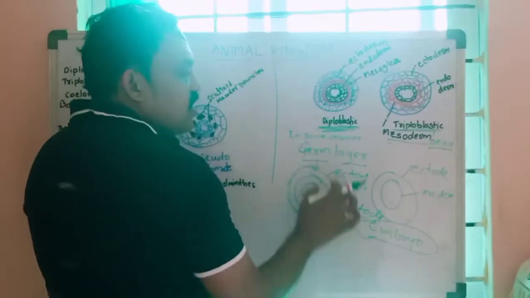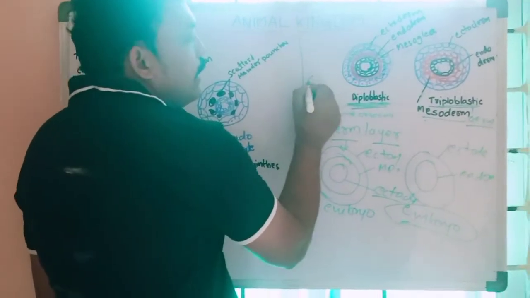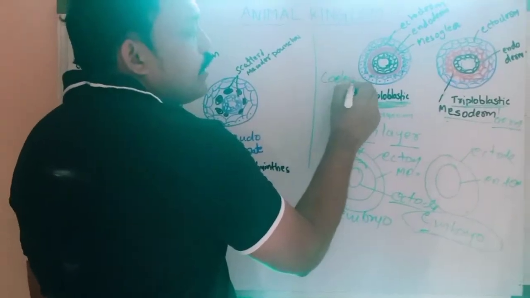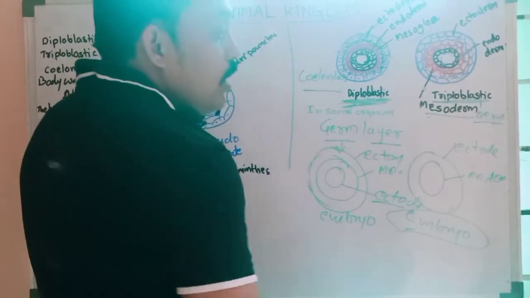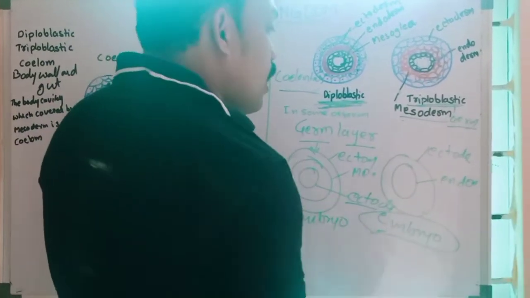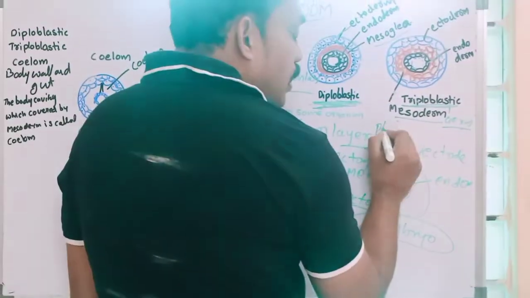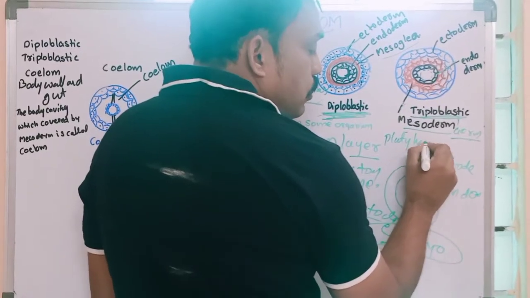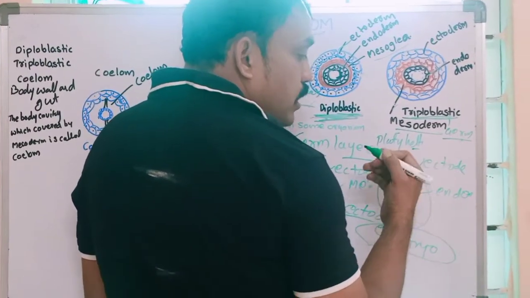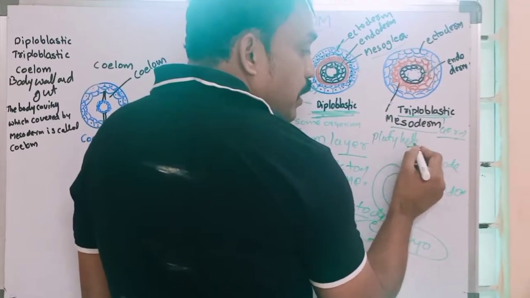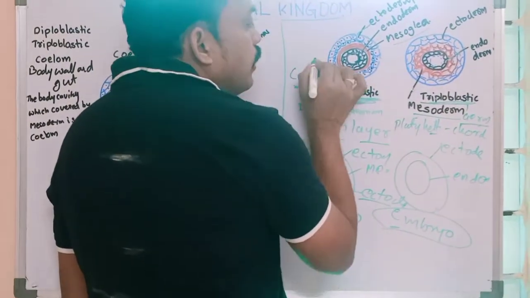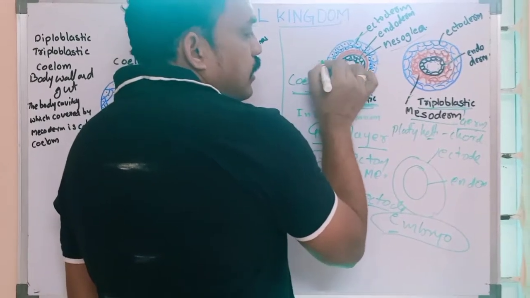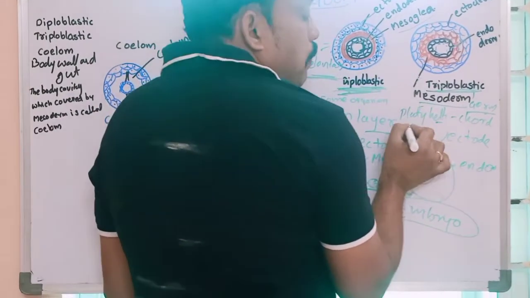Examples of diploblastic organisms are coelenterates, or cnidarians. Examples of triploblastic organisms: Platyhelminthes, Nematahelminthes, up to Chordata. Only coelenterates are diploblastic.